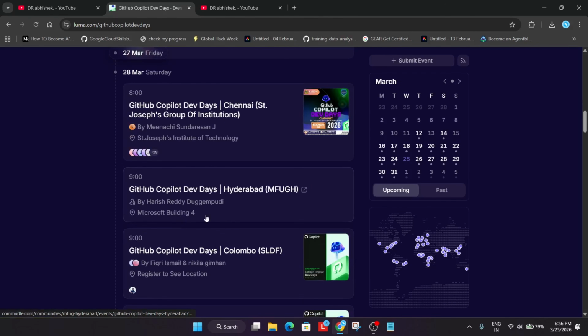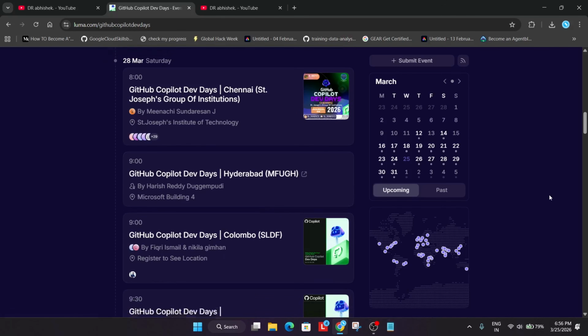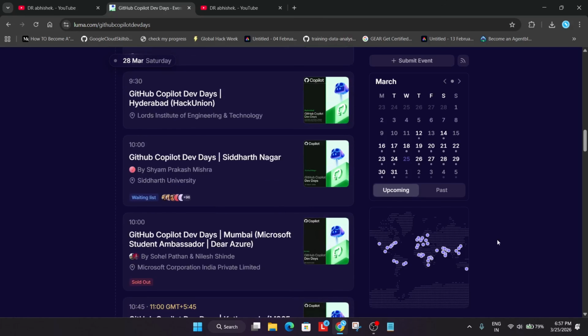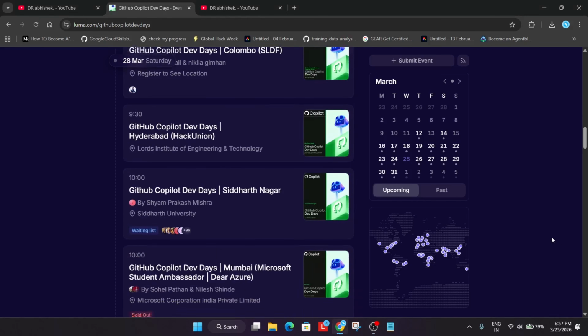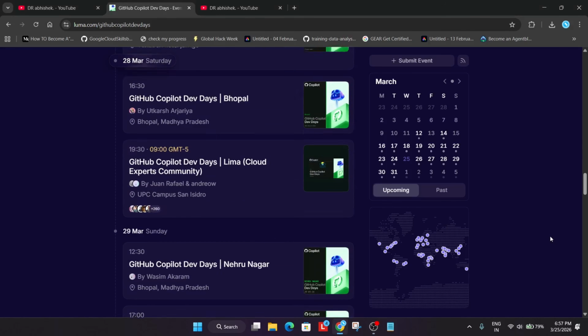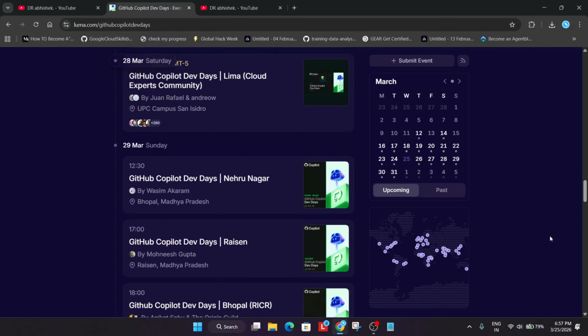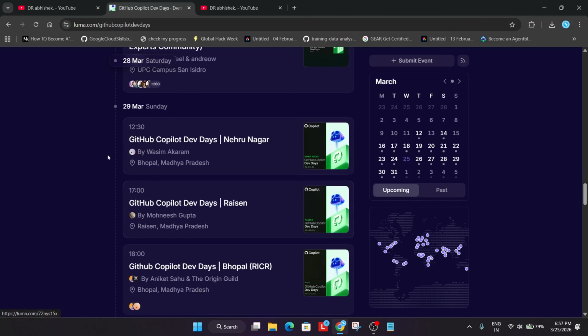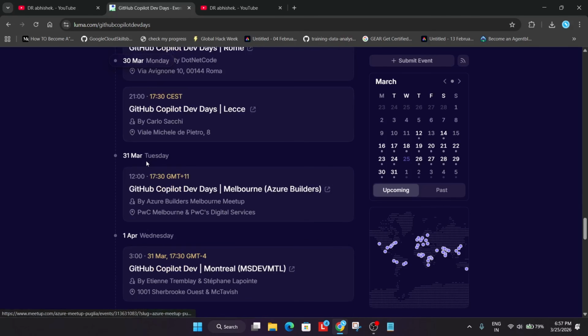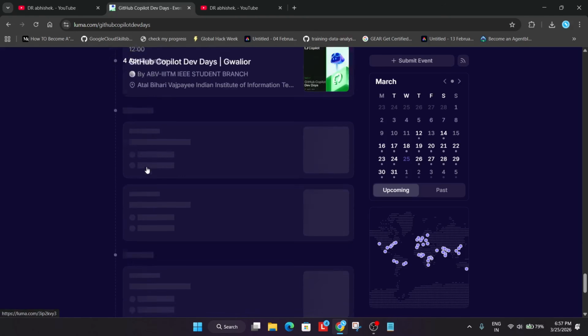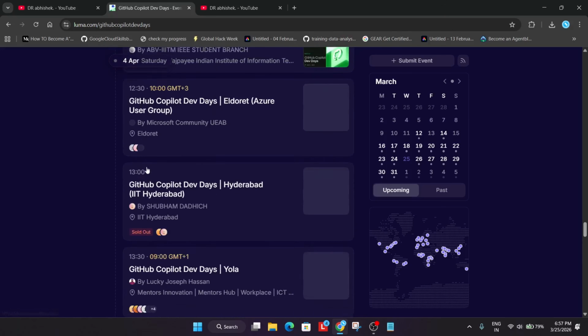So you can see that if you just explore it, you'll see most of the cities and the states are also mentioned over there. For example, if you are from Mumbai, if you are from Hyderabad, if you are from Colombo, and also you can see Bhopal is also there, and MP is also there. Okay, MP Bhopal, Nehru Nagar is also listed over here. You can just see all the dates are there. And you can just scroll down and find your city over here.